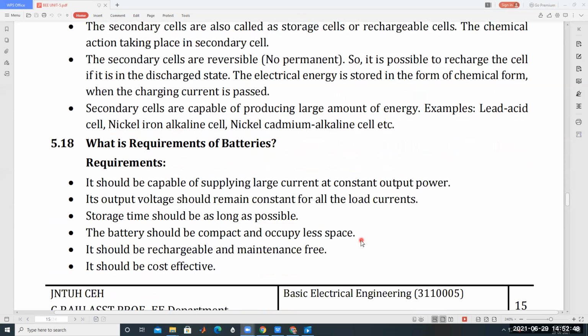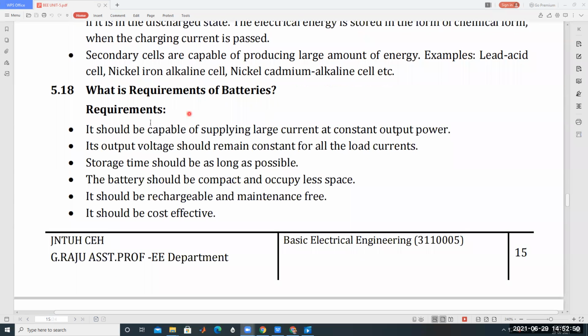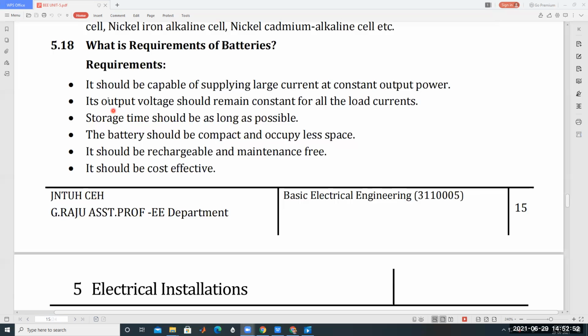Then what are the requirements of batteries? It should be capable of supplying a large current at constant output power. Its output voltage should remain constant for all load currents.